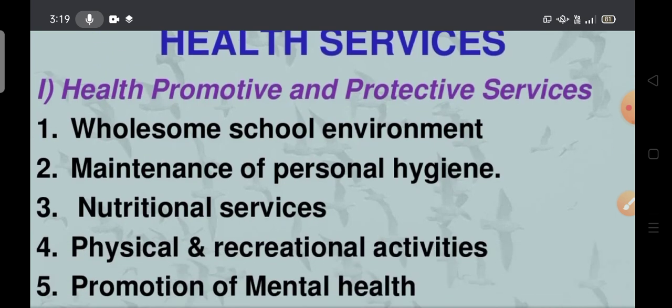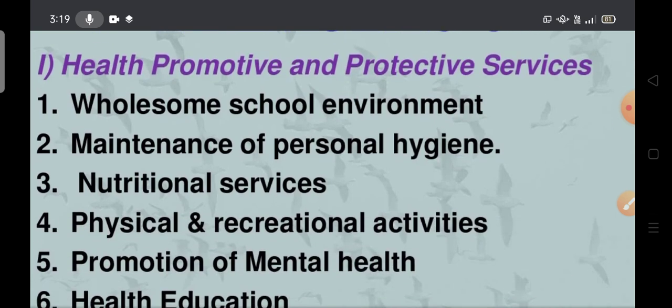Health promotive and protective is a wholesome environment. How can we promote the health of school-going children in the school building? A wholesome, complete school environment should be free from danger and free from infection. A healthy environment should be created by the school management and the principal. It's clear, na?